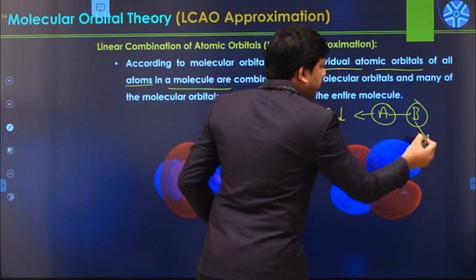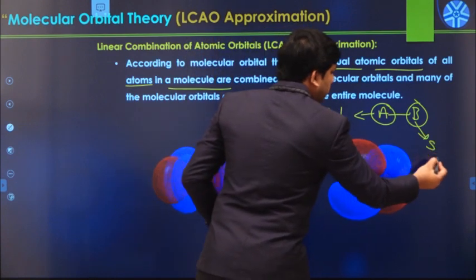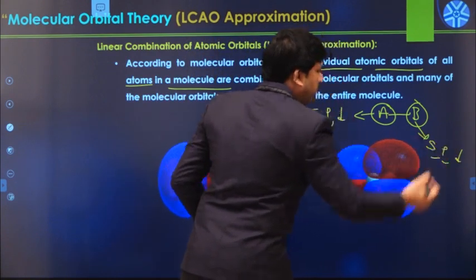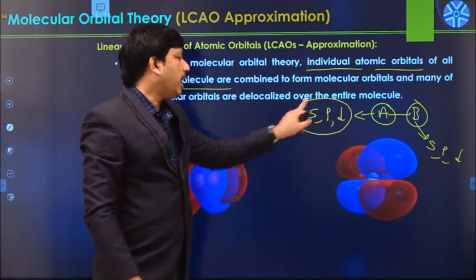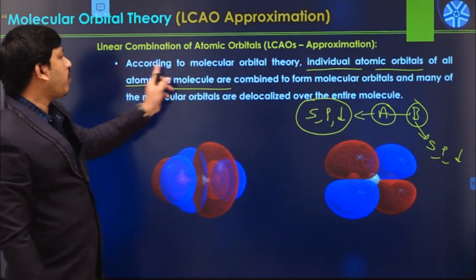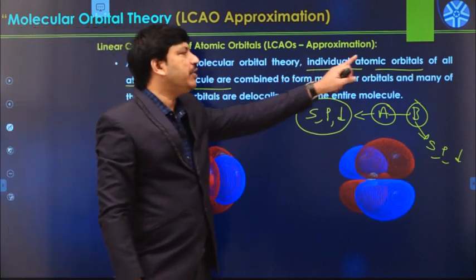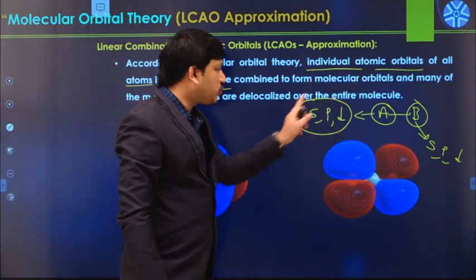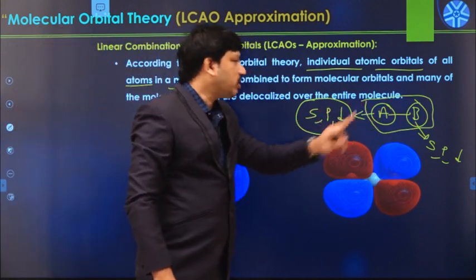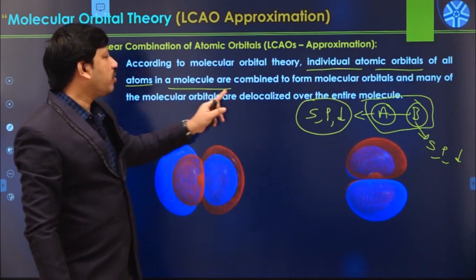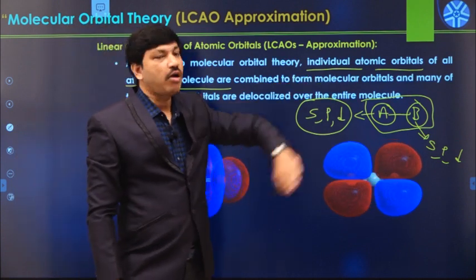Similarly, the B atom also contains some s, p and d orbitals. Each atom has its corresponding atomic orbitals.